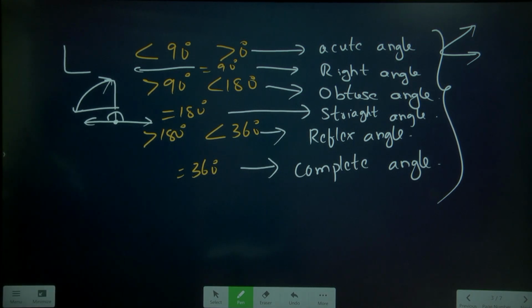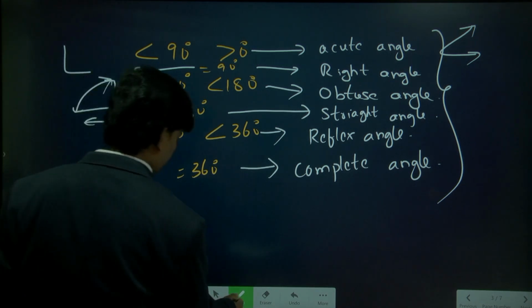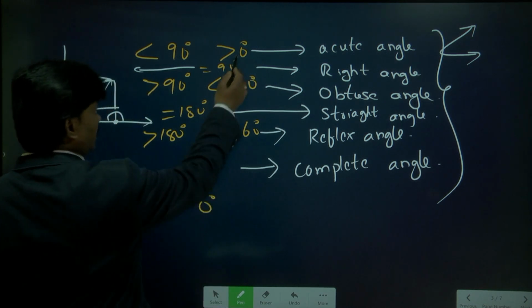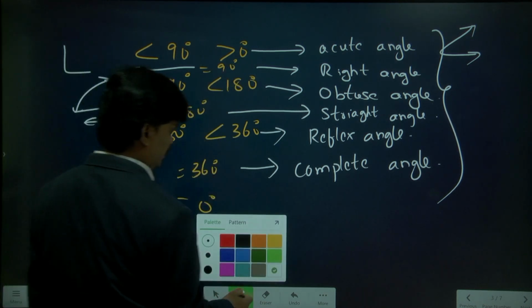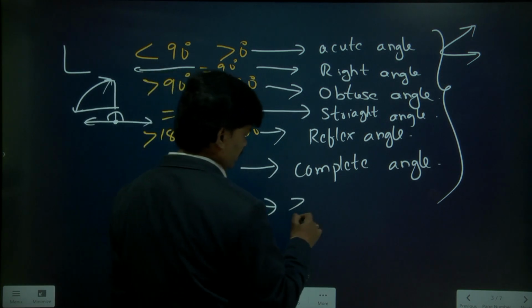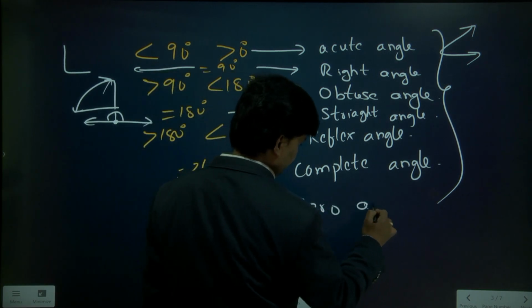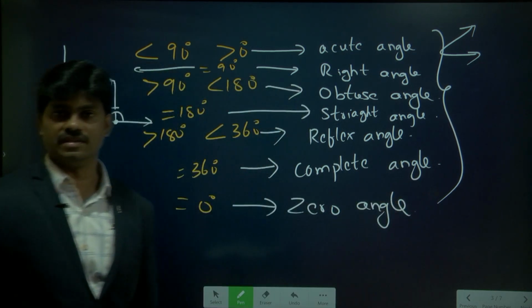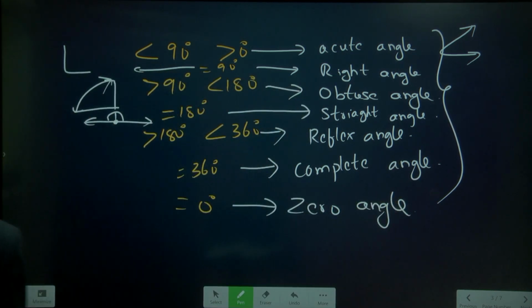Acute angle, right angle, obtuse angle, straight angle, reflex angle, complete angle, and one more angle we have, that is the 0 angle. Yes, 0 degrees. Greater than 0, that is, this is equal to 0. We can call it a 0 angle. Okay, please check.